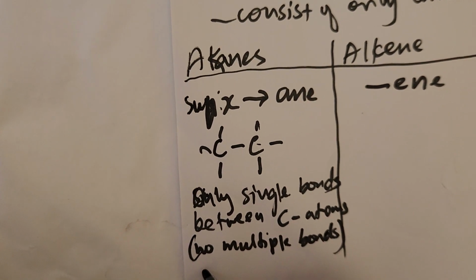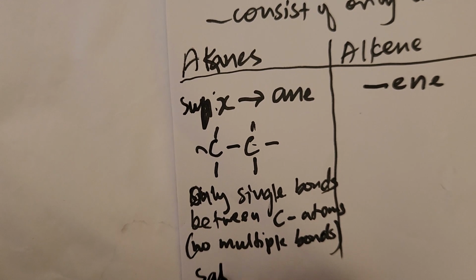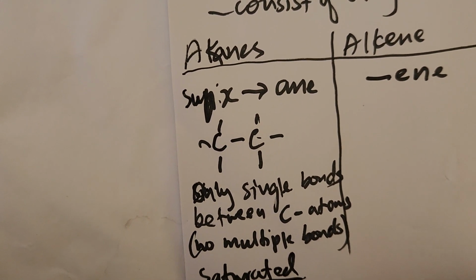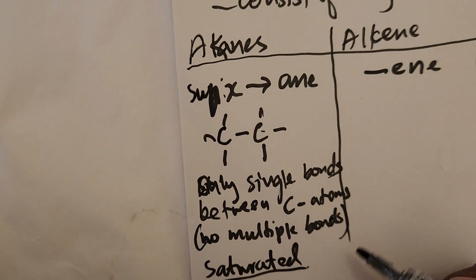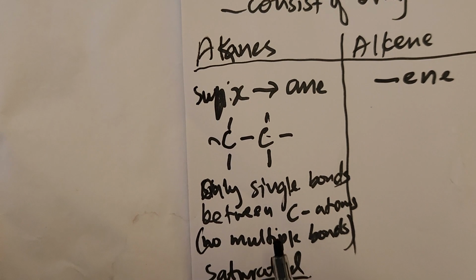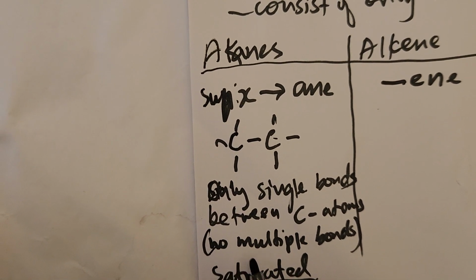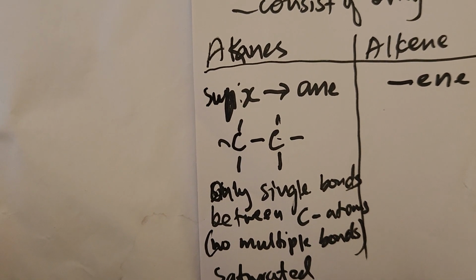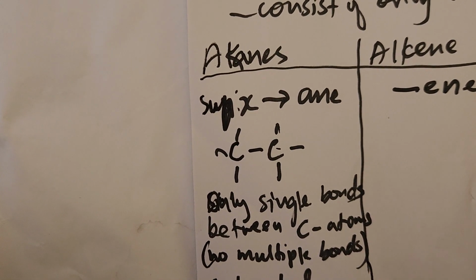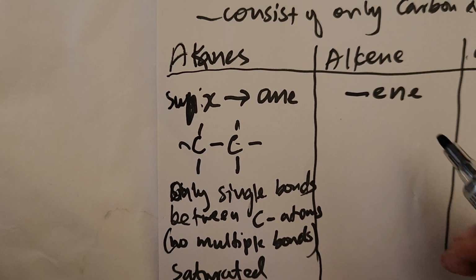And as a result, these alkanes are said to be saturated hydrocarbons. Why are they saturated? Because they have got only single bonds between carbon atoms, or because they have got no multiple bonds between carbon atoms. That is the definition in a way of saturated hydrocarbons.